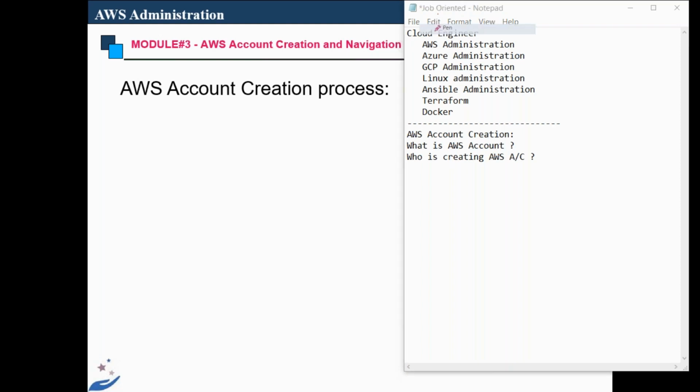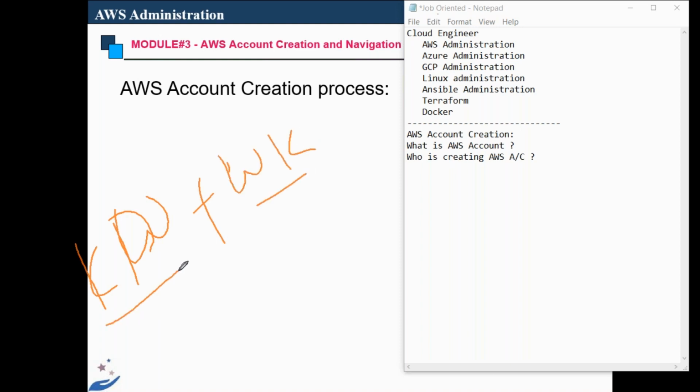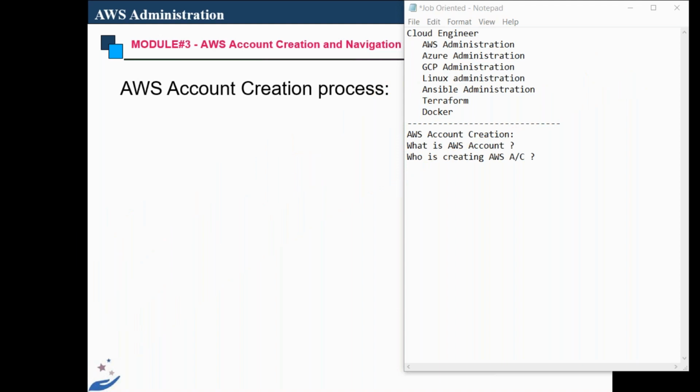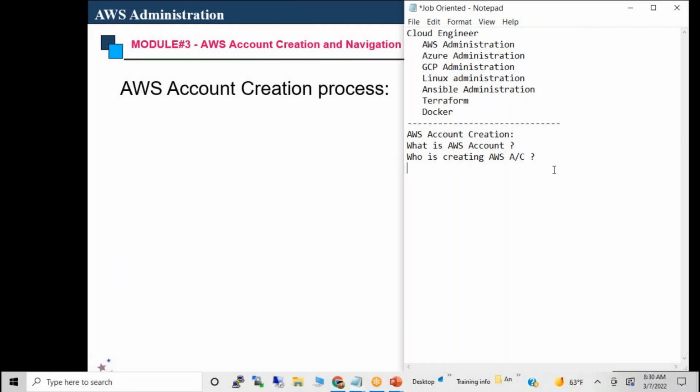So our training is module wise. First of all, we need to understand the knowledge, what it is doing. Second thing is what we are doing, that is work knowledge. What AWS is doing, what we are doing, and if you go to the interview, how you are managing the interview, and then exam wise, you need to understand all these areas. Each chapter wise, we are trying to understand how AWS is working. Later on, I will explain how we really do it in a company.